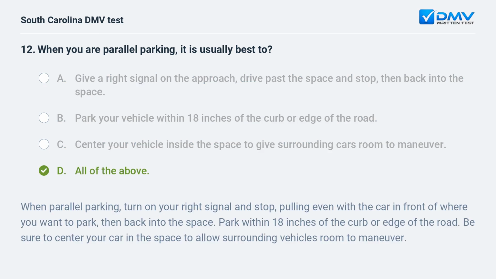D. All of the above. When parallel parking, turn on your right signal and stop, pulling even with the car in front of where you want to park, then back into the space. Park within 18 inches of the curb or edge of the road. Be sure to center your car in the space to allow surrounding vehicles room to maneuver.